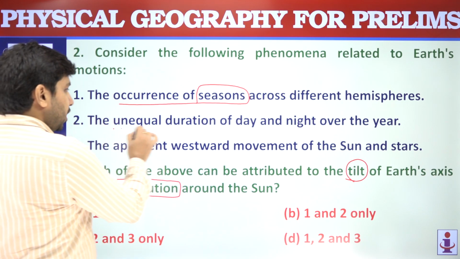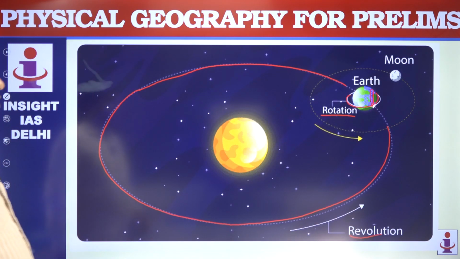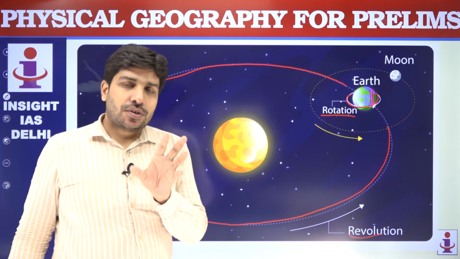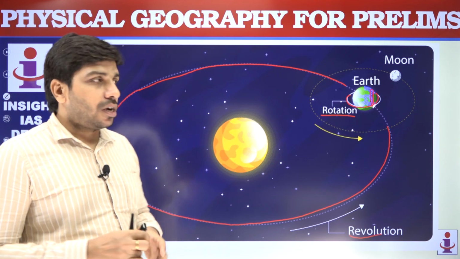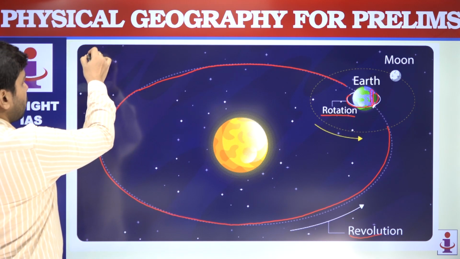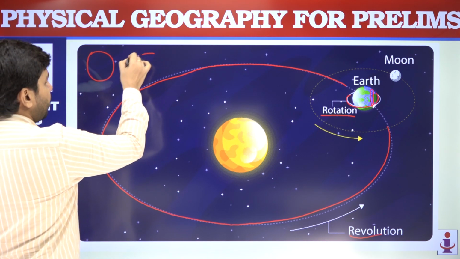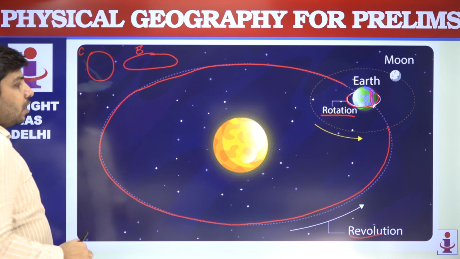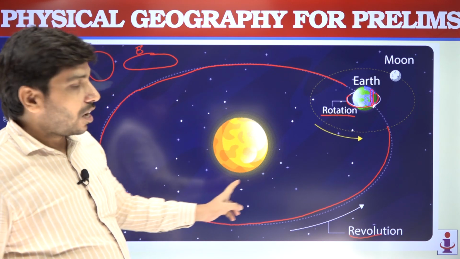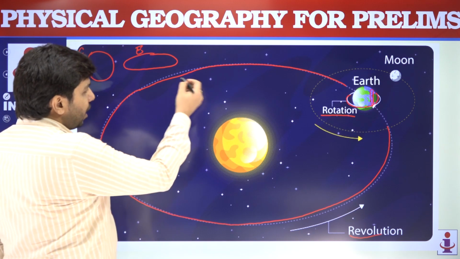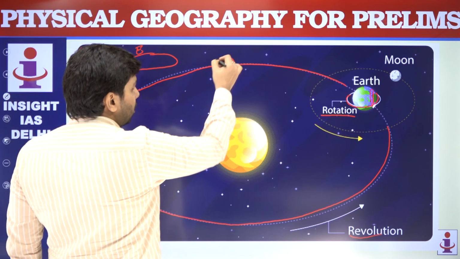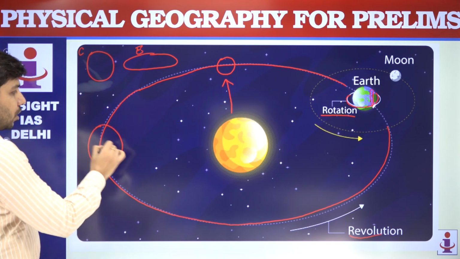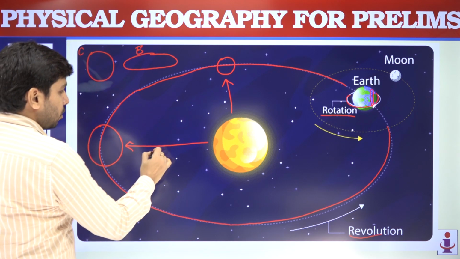Unequal duration of day and night, yes. A while ago when we were discussing this image, Earth's orbit is not a perfect circle. It's a bit elliptical. Elliptical का मतलब दो तरीके की चीज हो सकती है. एक तो circle, another is elliptical. So this is elliptical and this is circle. Earth's orbit is elliptical. Elliptical का मतलब there are certain places when the Earth is closer to Sun and there are certain places when the Earth is farther from Sun.